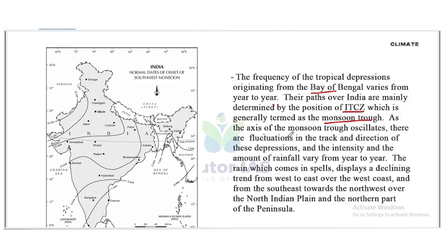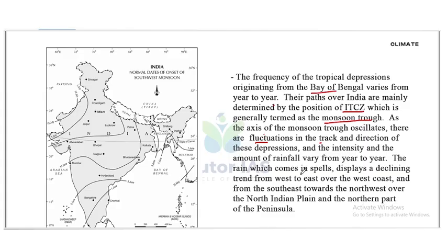As the axis of the monsoon trough oscillates, there are fluctuations in the track and direction of these depressions, and the intensity and the amount of rainfall vary from year to year. So every year the monsoon doesn't get the same amount of rain, so there is a variation of rainfall.